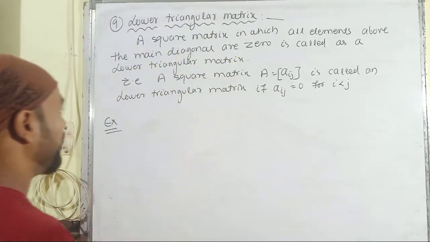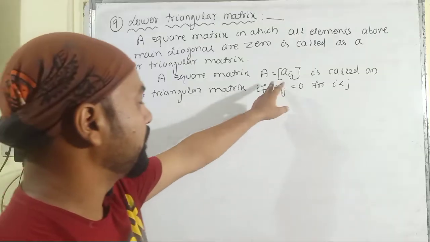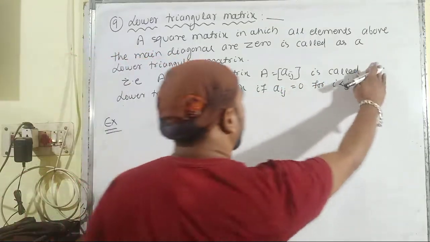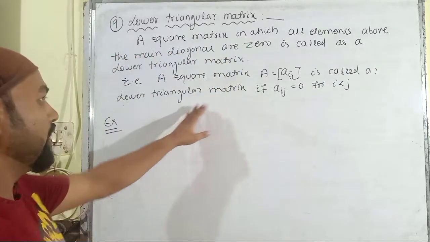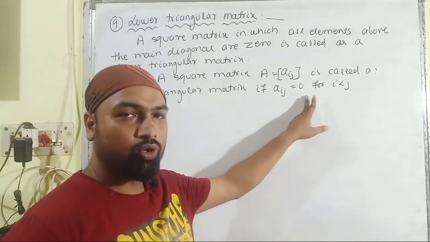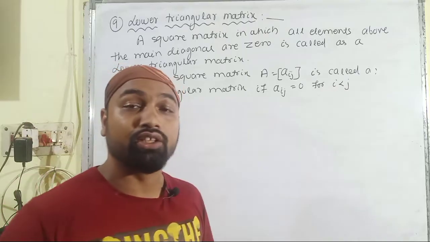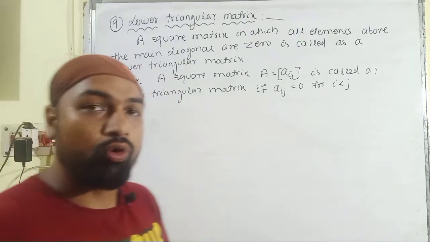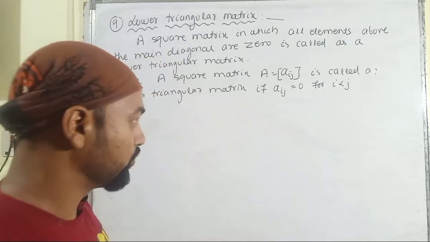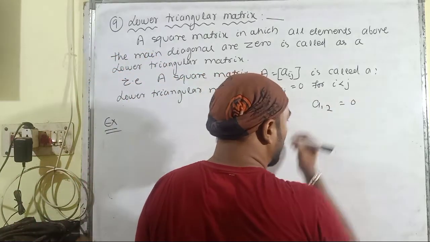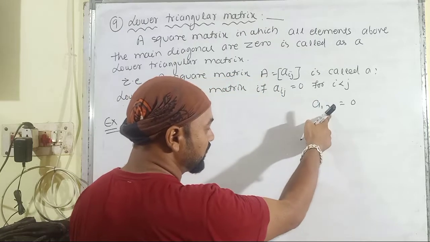In the mathematical form, a square matrix A is equal to Aij is called a lower triangular matrix if Aij is equal to 0 for those elements satisfying the condition i less than j. That means the number of rows is less than the number of columns. And such type of elements are A12 is equal to 0. Here you can see that 1 is less than 2.